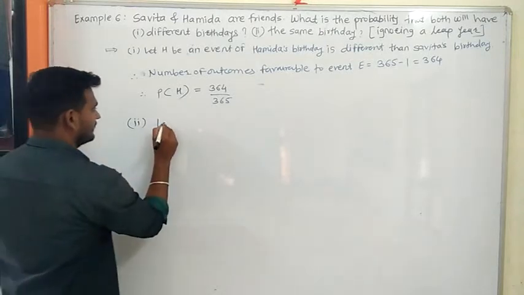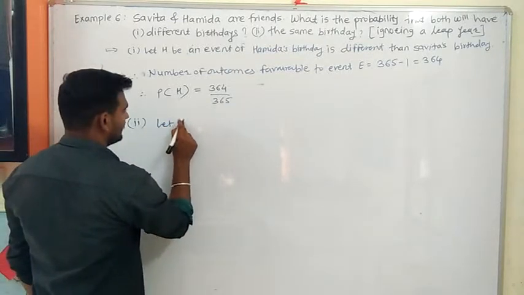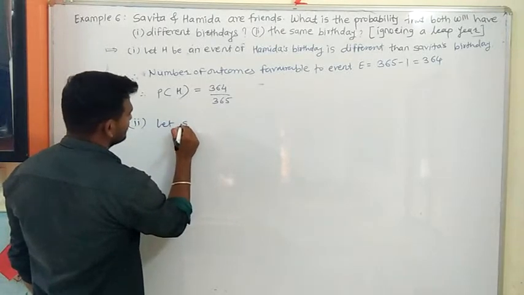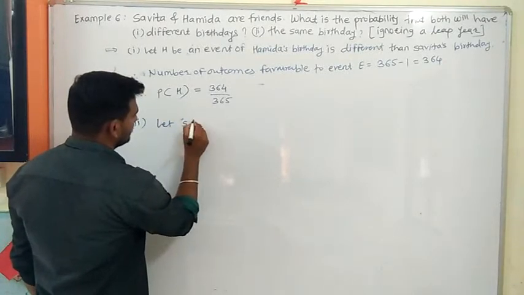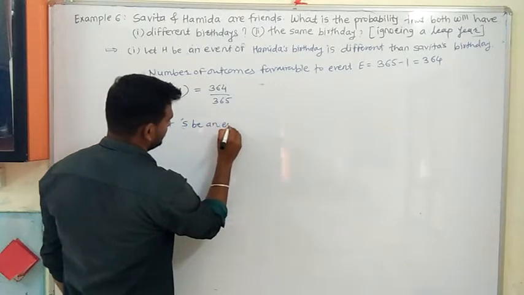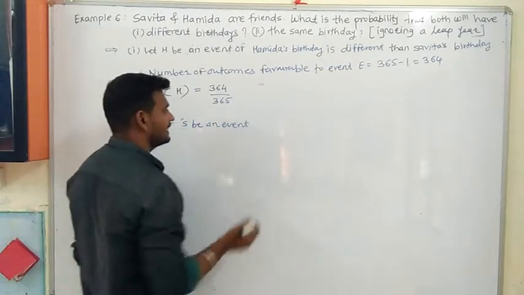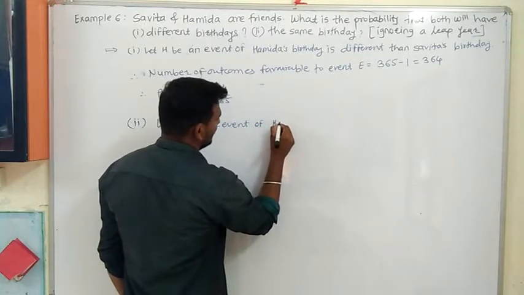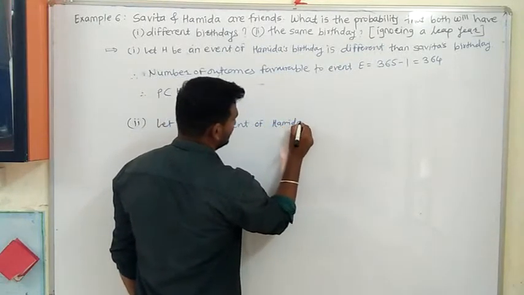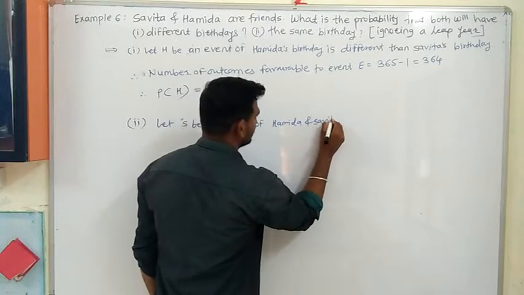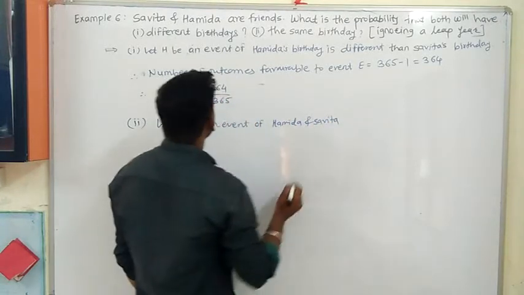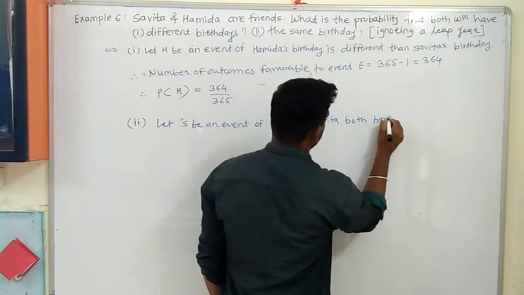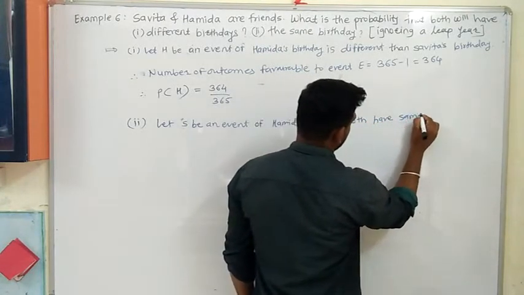Now we will find second also, the same birthday. Let S be the event of Hamida and Savita both have same birthday.